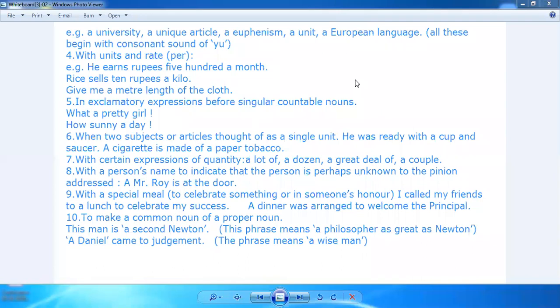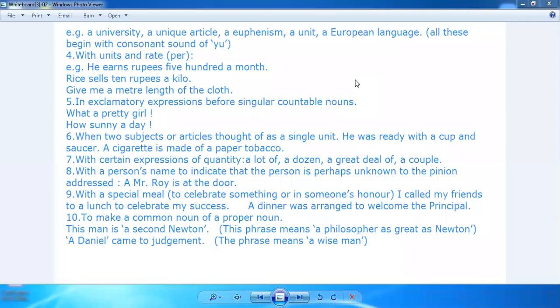In exclamatory expressions before singular countable nouns: what a pretty girl, how sunny a day, right? So हम exclamatory expressions में भी इसको use करते हैं. When two subjects or articles are thought of as a single unit, जब दो subject या दो article जो हैं वो एक unit में express होते हैं. For example, a cigarette is made up of paper tobacco. With certain expressions of quantity, we always use the word a: a lot of. Why do we use a? Because we always consider one lot as singular. A dozen. So if you go to the market and say, please get me a dozen bananas.